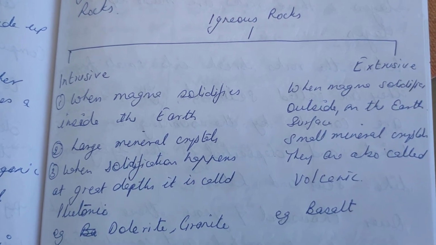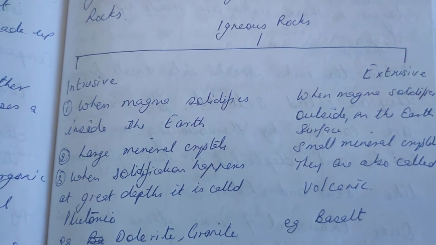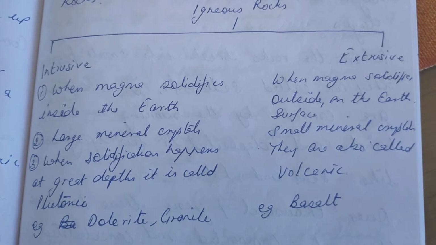Intrusive is when the magma solidifies inside the earth, crystals are made large, and solidification happens at great depth, and it is called plutonic. Example is dolerite and granite.